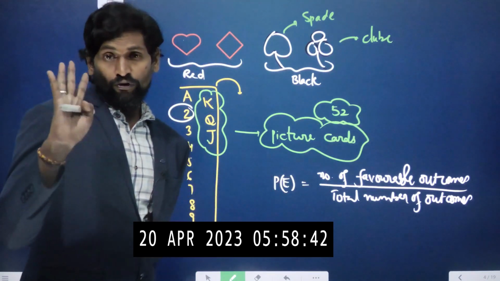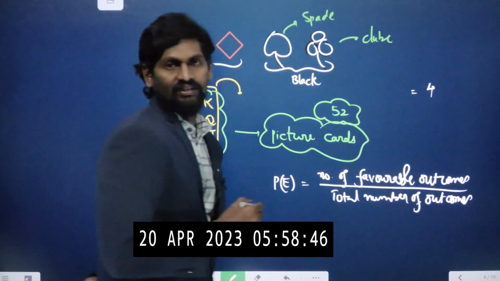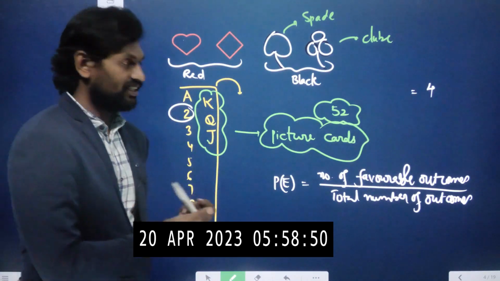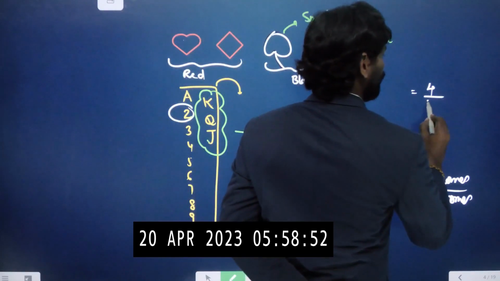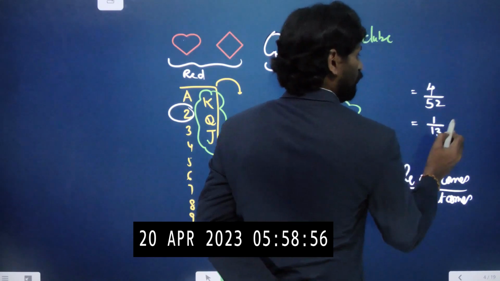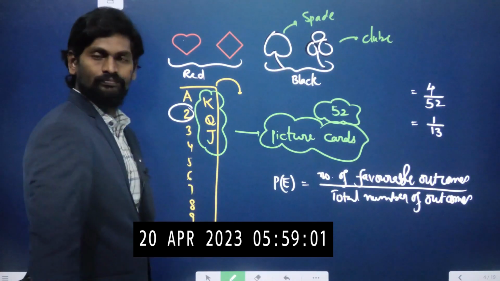There are 4 2's. So for getting a 2, we have 4 chances. Any one of them we can get, out of how many cards? 52 cards. So after cancellation of the 4 table, 1 by 13 is the probability of getting a 2.